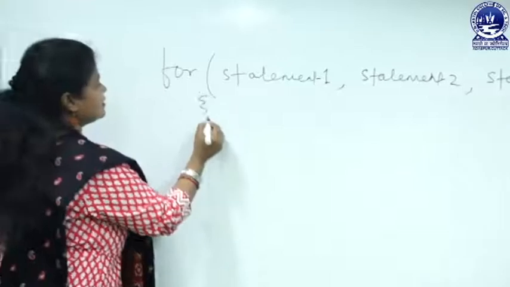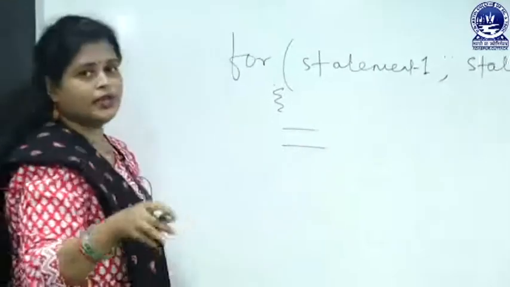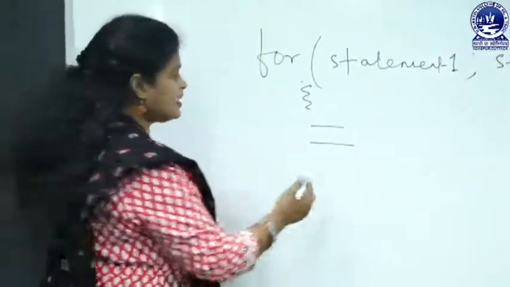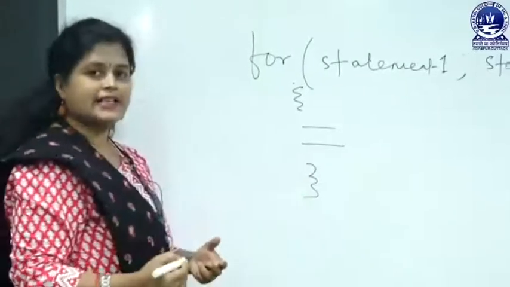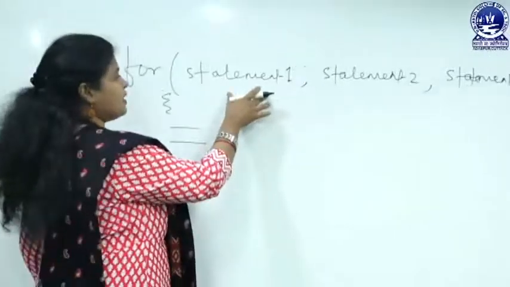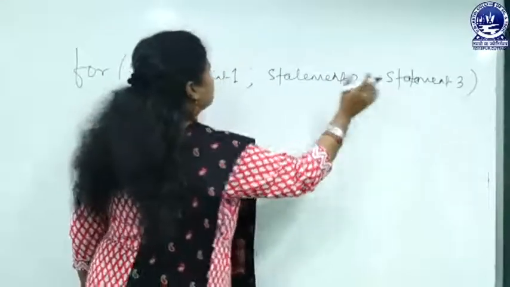Then an opening brace, the number of statements you need to execute a number of times, then a closing brace. Now we will explain the meaning of statement 1, statement 2, and statement 3.